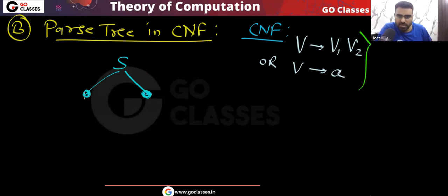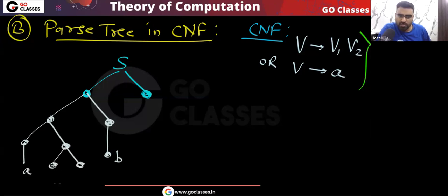For example, this variable can go to 2 variables. Maybe this can go to a terminal. Is this clear? Maybe this can go to 2 variables. Maybe this can go to a terminal. Maybe this can go to 2 variables. Maybe this can go to a terminal. Maybe this can go to a terminal. And maybe this is also a terminal. Please tell me, is this point clear?